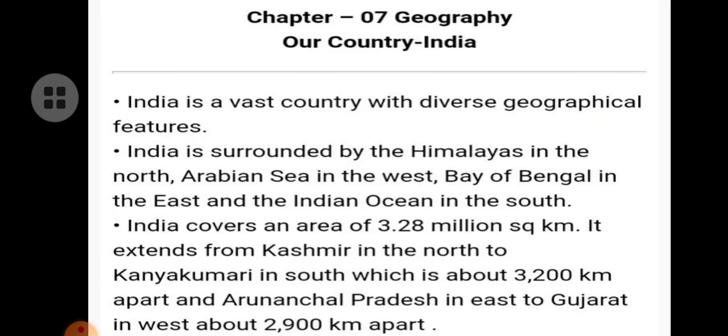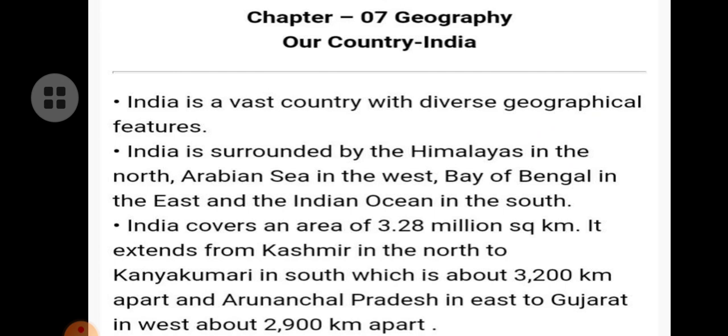India is a vast country with diverse geographical features. India is surrounded by the Himalayas in the north, Arabian Sea in the west, Bay of Bengal in the east, and the Indian Ocean in the south. India covers an area of 3.28 million square kilometers.